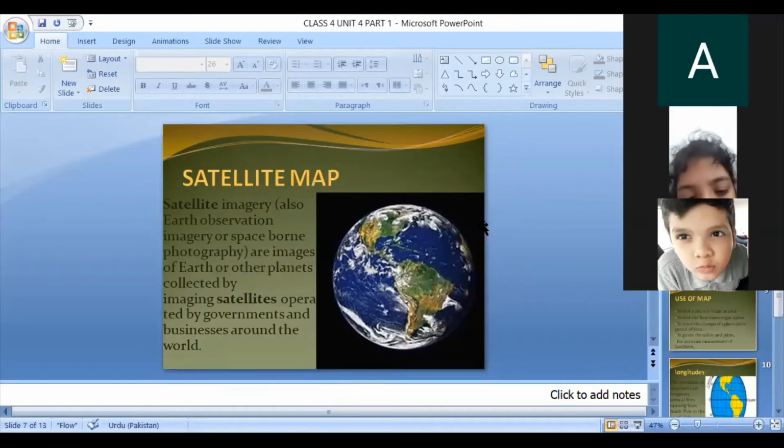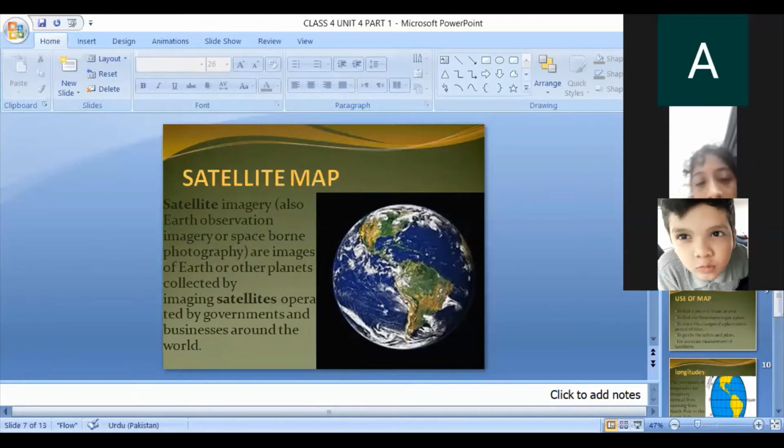Next is satellite map. Okay, what is satellite map? This is the satellite. The picture of the earth is taken by the satellite. Okay, is it clear? So satellite imagery, also earth observation imagery or space-borne photography, is images of earth or other planets collected by imaging satellites operated by governments and businesses around the world.